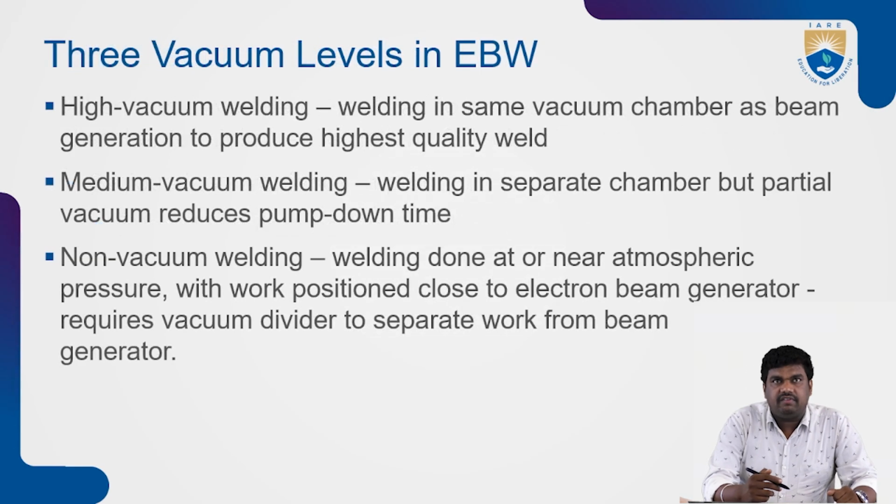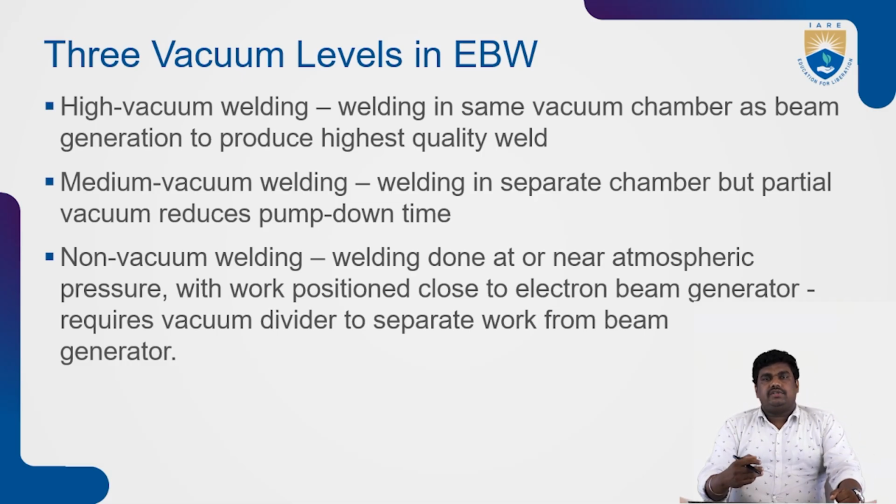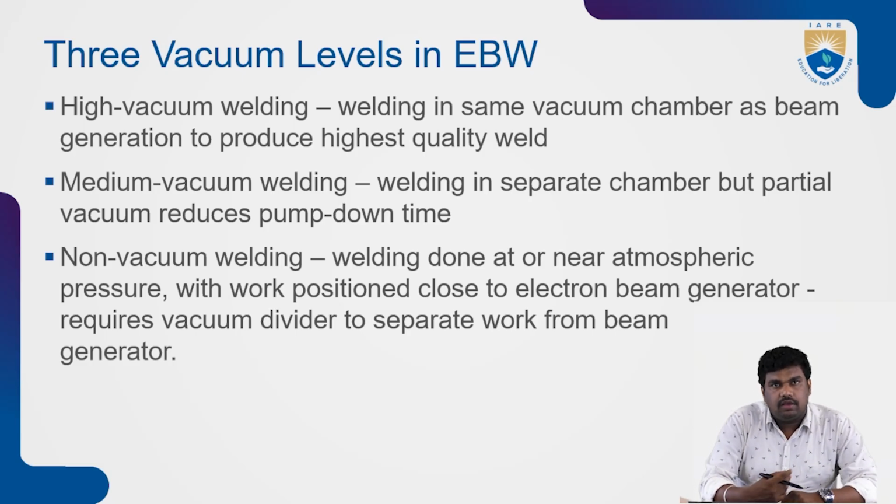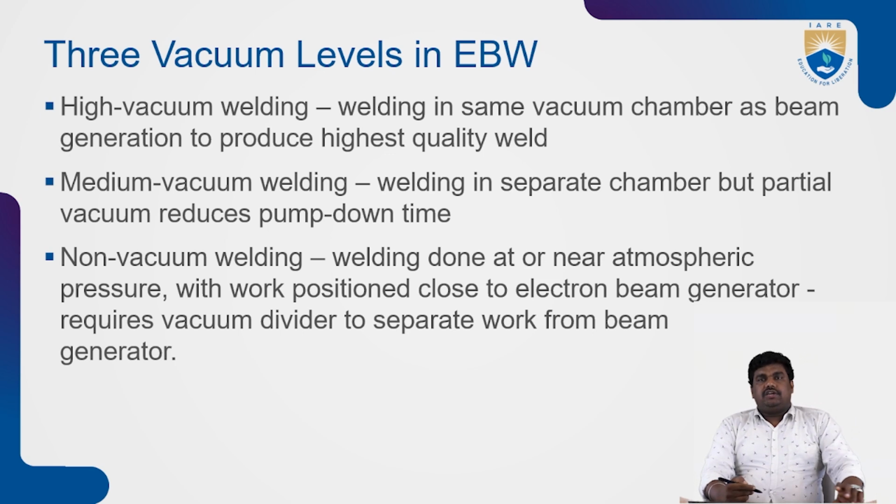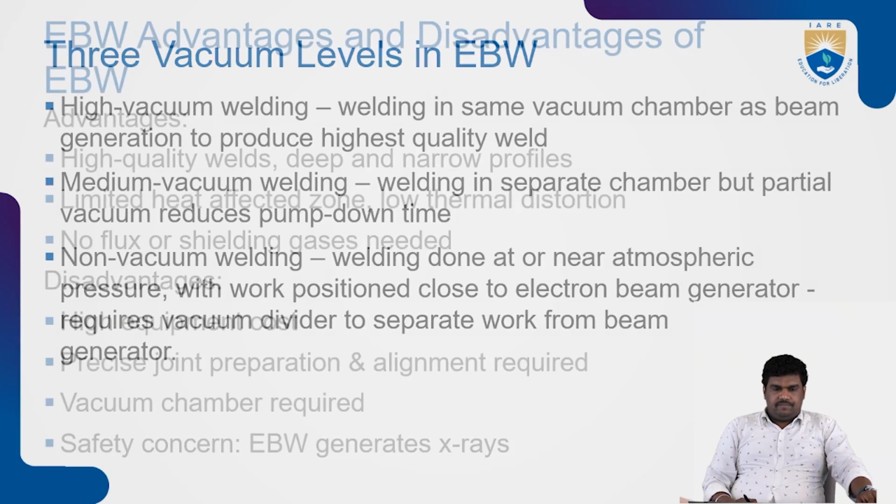Right. So there are three vacuum levels in electron beam welding: high vacuum welding, medium vacuum welding, and non-vacuum welding. High vacuum welding is done in the same vacuum chamber as the beam generation to produce the highest quality weld. Medium vacuum welding is welding in a separate chamber, but the partial vacuum reduces pump down time. Non-vacuum welding is done at or near atmospheric pressure with the work positioned close to the electron beam generator, and it requires a vacuum divider to separate the work from the beam generator.